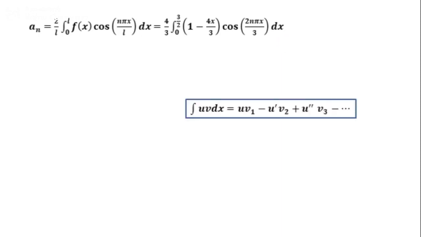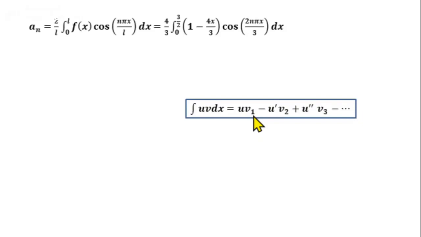that is, integral uv dx equals u v1 minus u dash v2 plus u double dash v3 minus etc. Here u dash is the derivative of u, u double dash is the derivative of u dash, etc. And v1 is the integral of v, v2 is the integral of v1, etc. So we take u equal to 1 minus 4x by 3 and v equal to cos 2n pi x by 3.